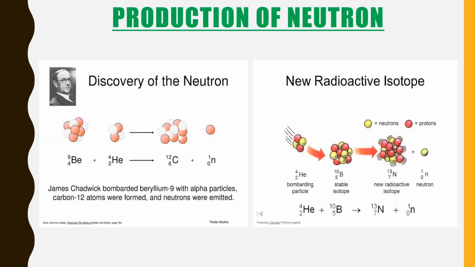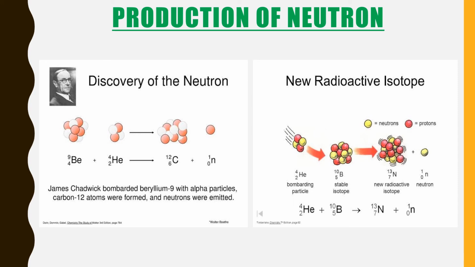You can see over here this being done by Chadwick in 1932. He bombarded light elements like beryllium, and helium as the alpha particle, with fast moving alpha particles. Beryllium and boron both are being bombarded with fast moving alpha particles, that is helium. And then he found that some new particles were emitted which carried no charge, that is, were neutral, but had a mass nearly equal to that of a proton. This particle was termed the neutron.